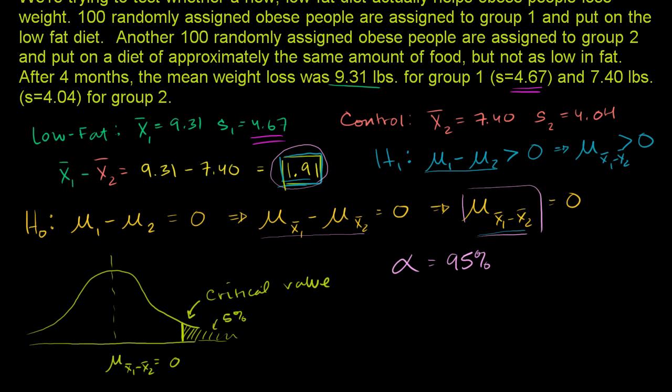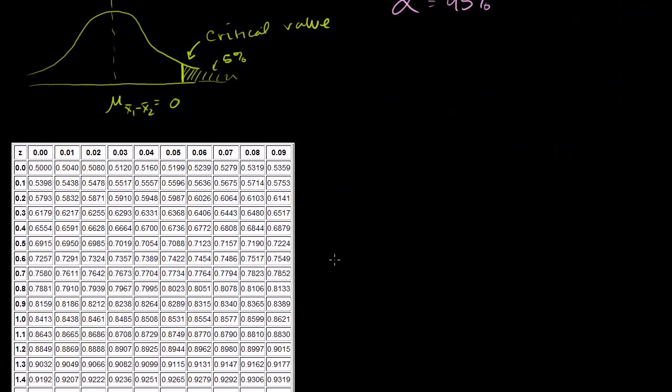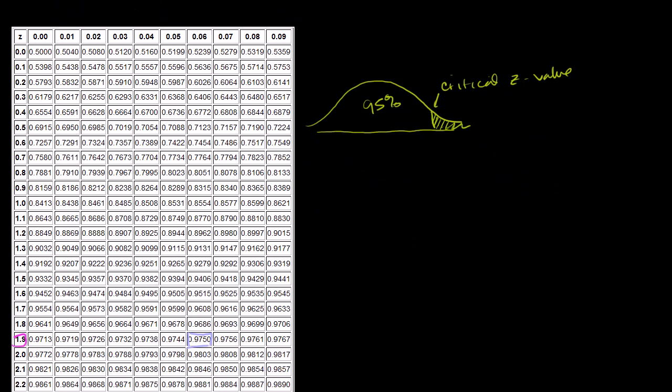To figure that out, the first step is to say, if we just look at a normalized normal distribution, what is your critical z value? We're getting a result above that z value only has a 5% chance. This is actually cumulative, so this whole area right over here is going to be 95% chance.